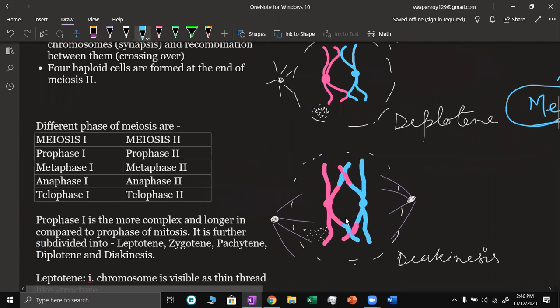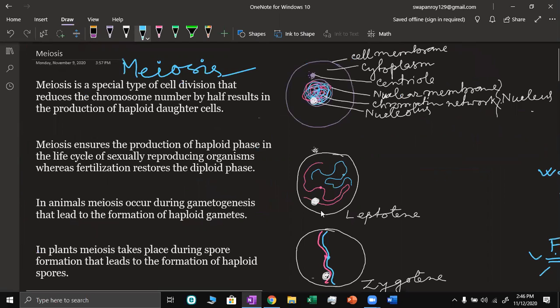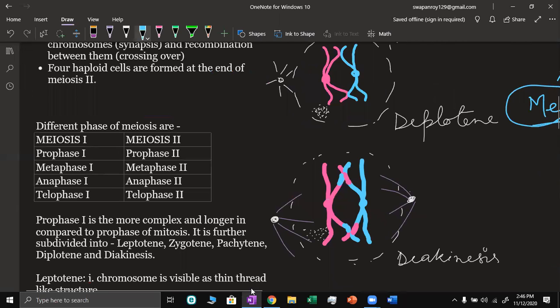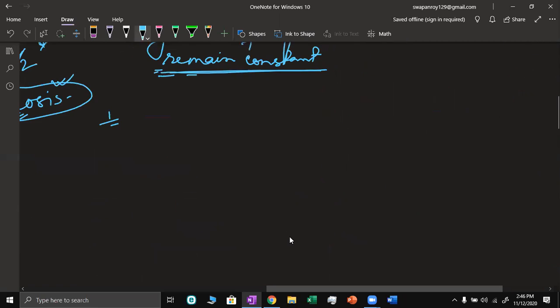In the definition, meiosis is a special type of cell division that reduces the chromosome number by half, resulting in the production of haploid daughter cells. So the daughter cells will be haploid in nature.